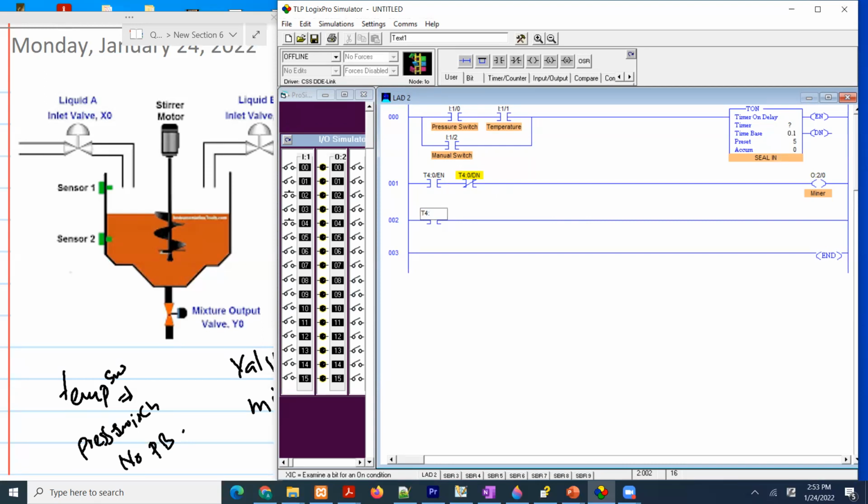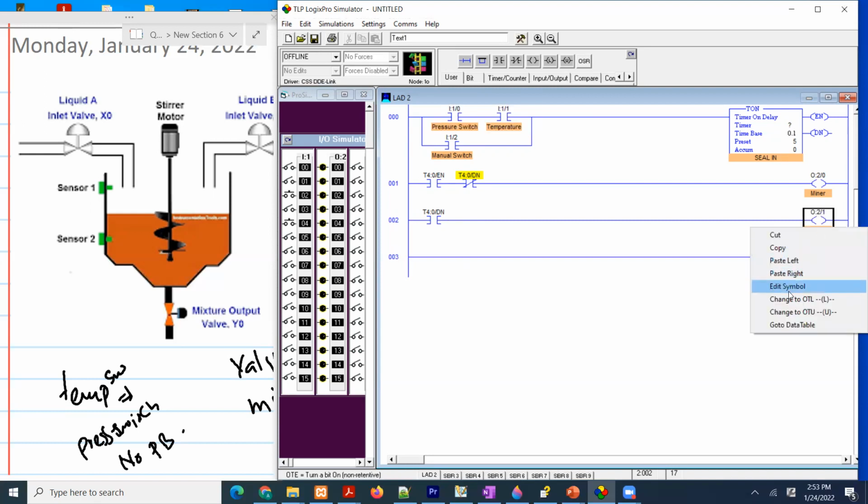So T4:0/DN, and when that is done, we are going to open the drain. That would be O:2/1, and we are going to call it a drain. So symbol DRAIN, our valve. And you can put a safety switch here.